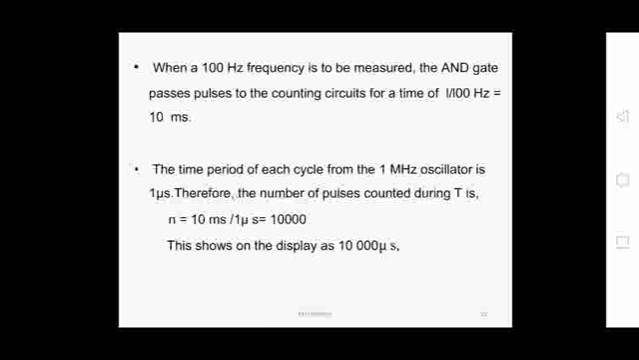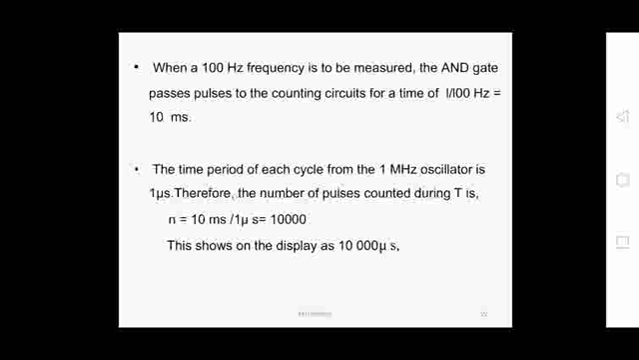The AND gate passes pulses to the counting circuits for a time period of how much, 1 by 100 Hz, so it will be equal to 10 milliseconds. Here we are applying the 1 megahertz crystal oscillator time base directly to one of the inputs of the AND gate. This reciprocal counting method is used only for low frequency. Suppose we are taking the 100 hertz frequency to be measured.